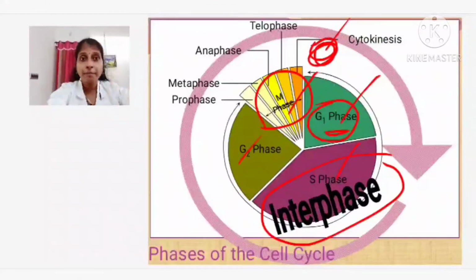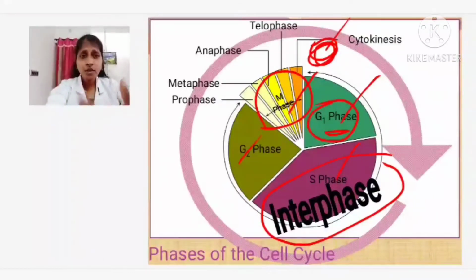The constituents present inside the cell will increase in number. So that takes place in the G1 phase. This is the important phase wherein all the things needed for duplication are prepared. Here sometimes replication of DNA will also take place.